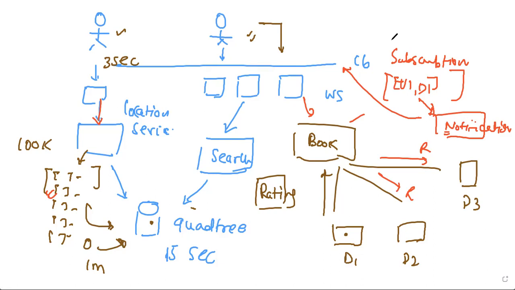Right. So that is where we are sending the real time updates to those drivers as well. So instead of doing the subscription at the time of book, we can do it at the time of search result itself. Like when we send 5 drivers to the user, we can make a subscription for that user to these 5 drivers, right? And then say, hey, push all the updates of these 5 drivers to this particular user, right? So when the search happens, you can see the drivers moving, so they are not like 1 minute delayed, right?